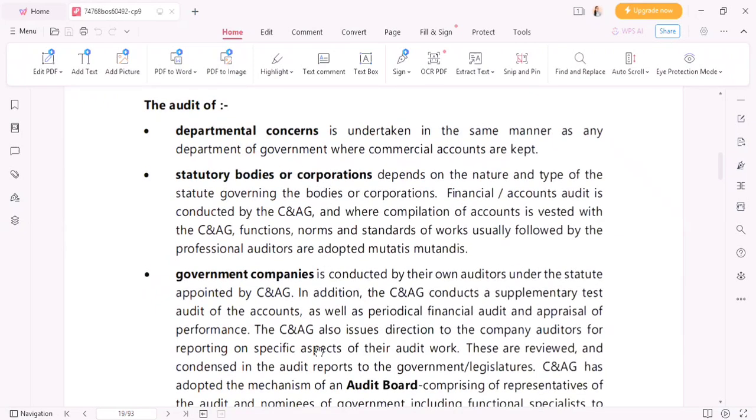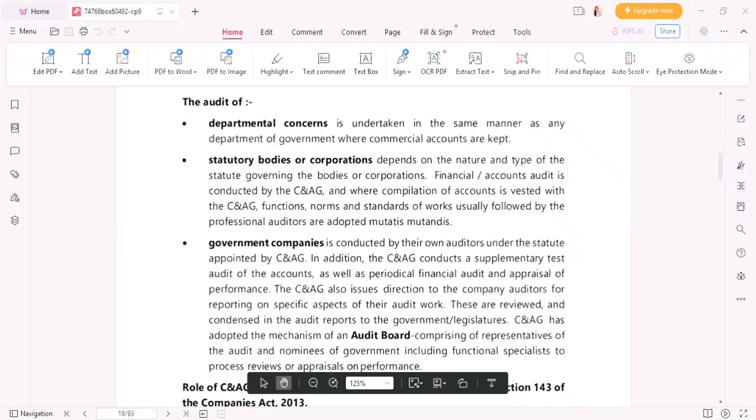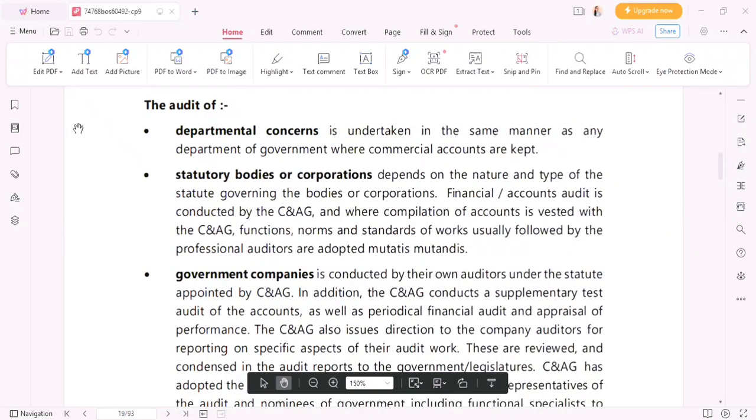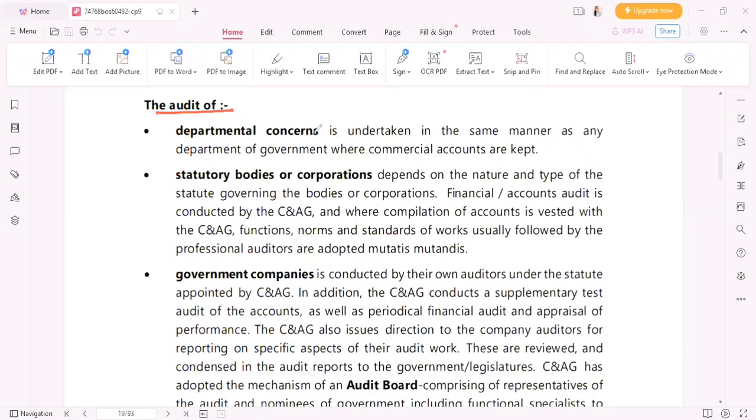Now we will see how we will be doing audit of these three categories, right? So see, first is audit of departmental concerns that we saw in the first point, right? So the audit of departmental concerns is undertaken in the same manner as the department of government where commercial accounts are kept.